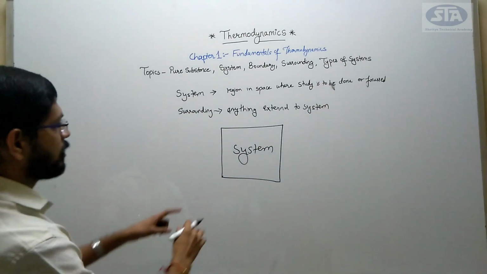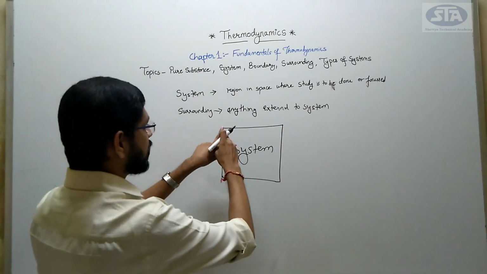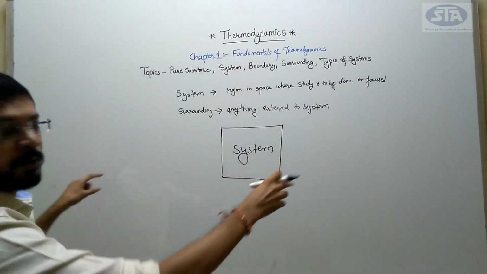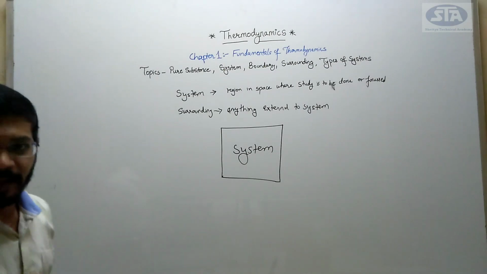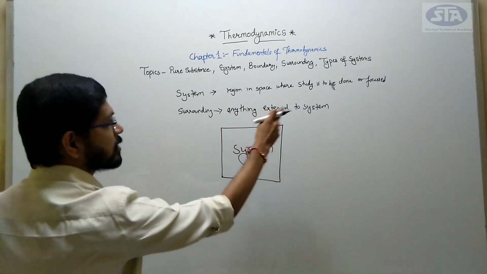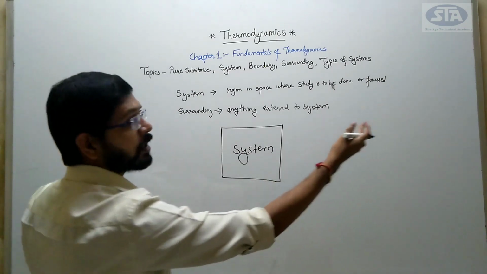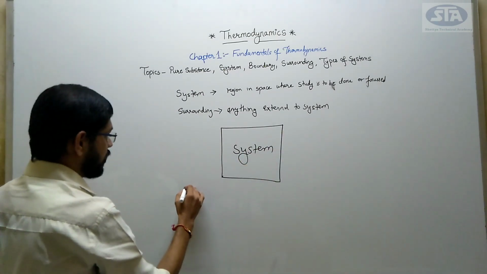This is my system, this block is my system. So anything which is outside this system, means the area which is outside this block, is nothing but my surrounding. That is anything external to the system, leaving this boundary, which is outside my boundary, that is system.